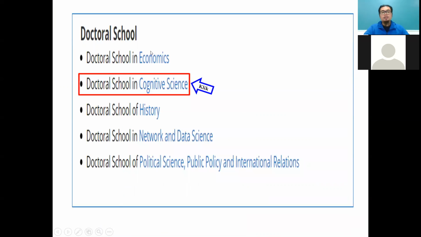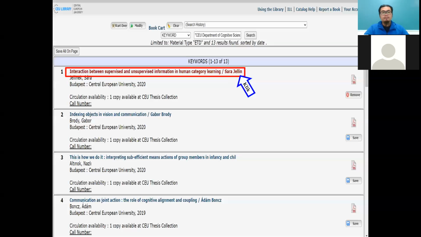In the doctoral school, we have economics, cognitive science, history, network and data science, and political science. I believe that you should focus on economics or cognitive science. Either one, you can click economics or cognitive science. You can explore one by one.